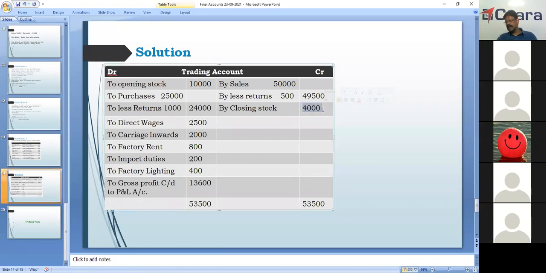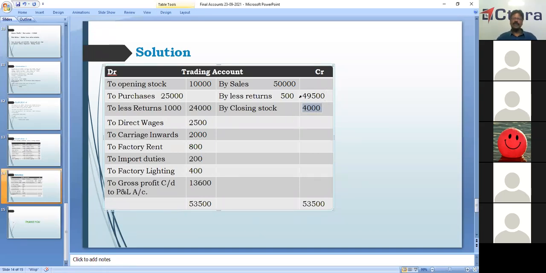For closing stock valuation, the market price or the cost of the goods, whichever is less, should be taken. If the cost of the goods and the market value or net realisable value are given in the problem, whichever is less should be taken as closing stock.